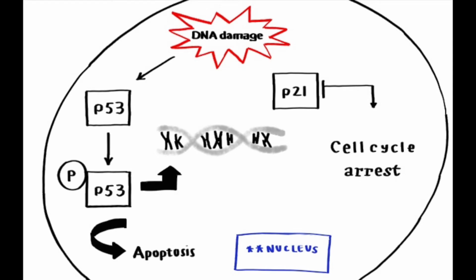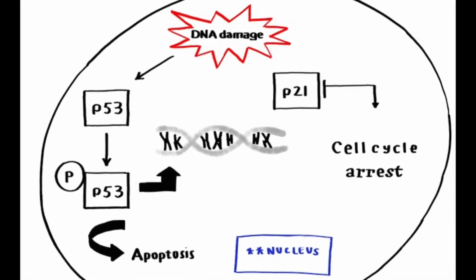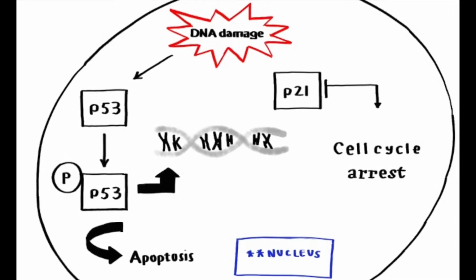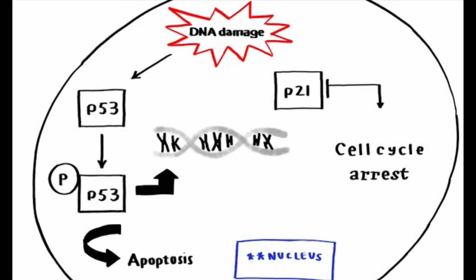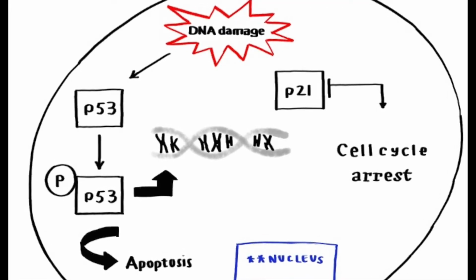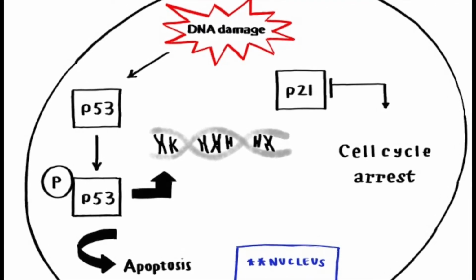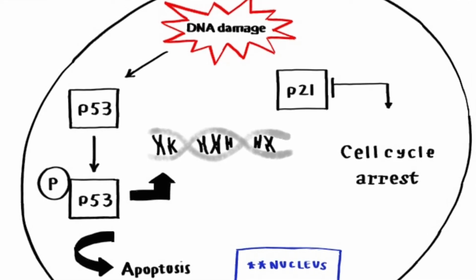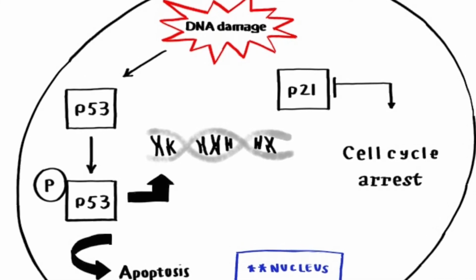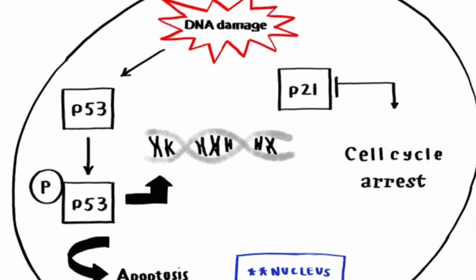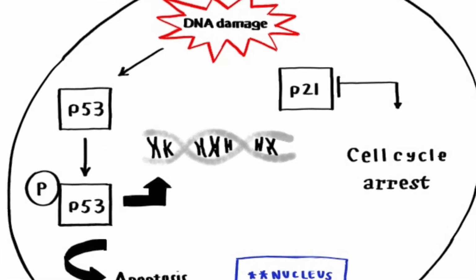p53 upregulates the expression of p21 by serving as a transcription factor to the p21 gene, binding to an oligonucleotide derived from the p53 binding site of the p21 promoter to transactivate it. The p21 gene produces a cyclin-dependent kinase inhibitor, p21. With increased production of the p21 protein, its buildup can successfully arrest cell cycle progression at the G1 phase as